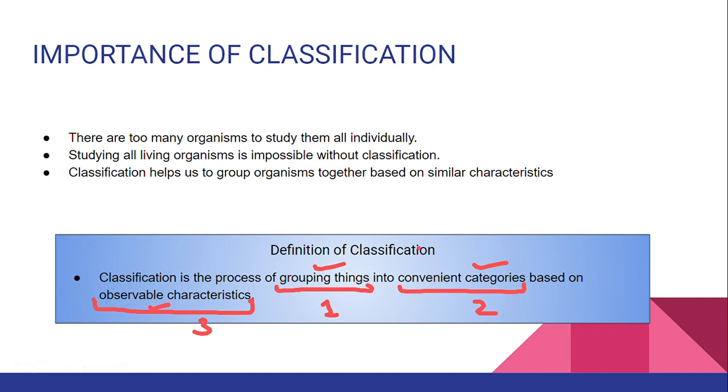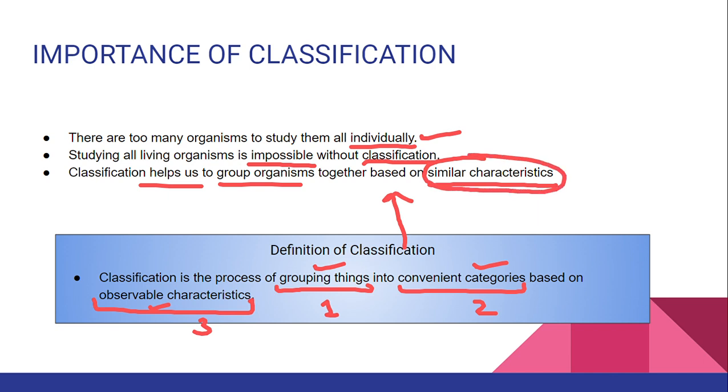Now, what is the need of classification? Why are we supposed to do this classification? Because we have many organisms to study. If we try to study individually, we have millions of species, right? It is way too impossible to study all the organisms without grouping them, without classifying them. So classification helps us to group these organisms based on what? Based on similar characteristics. How do you get to know these similar characteristics? You observe the characters of the particular organisms, right?